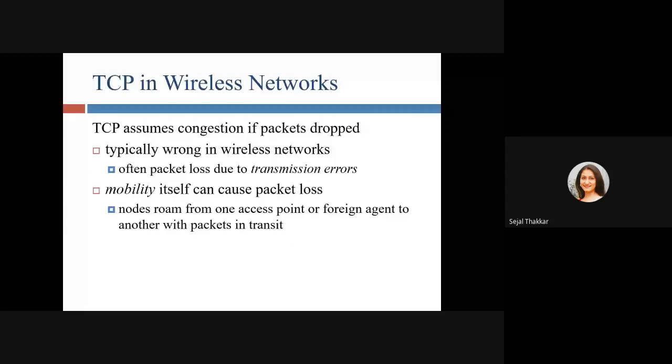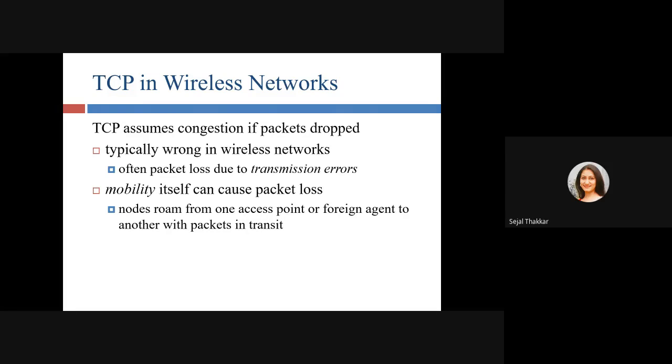Okay. So how will TCP work in a wireless network? TCP assumes congestion if a packet is dropped. Typically, this is wrong in a wireless network. Often packet loss is due to transmission error. Mobility itself can cause packet loss. Nodes roam from one access point or foreign agent to another with packets in transit.